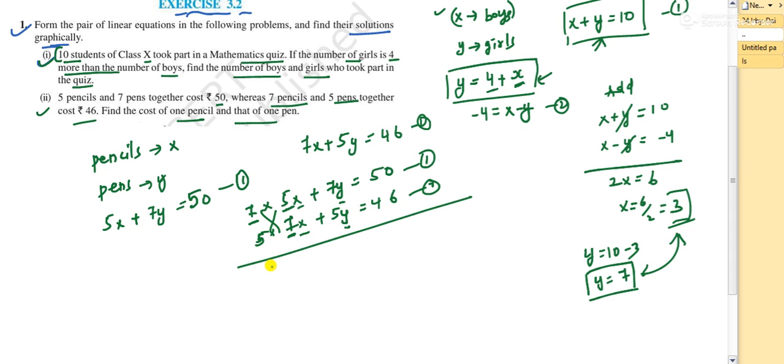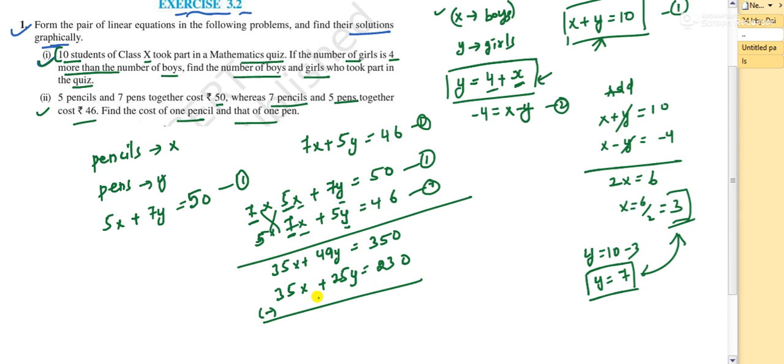Now you will get here 7 5s are 35x plus 49y, and this is equal to 350. Correct? Now the second equation becomes again 35x plus 25y, and this is 6 5s are 30, 5 4s are 20, 20 plus 3 is 23. Now solve them. So this becomes minus minus. I hope you know this, in this minus, so these two will get cancelled. Here you will get 24y, and here you will get 120. Now y is what, 120 by 24.